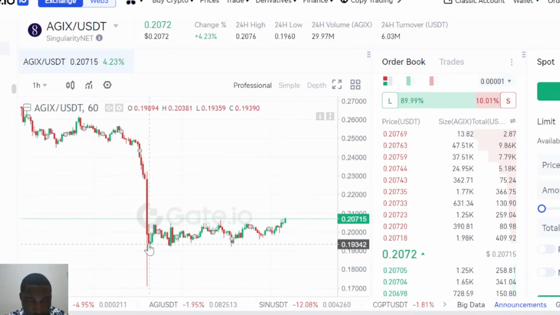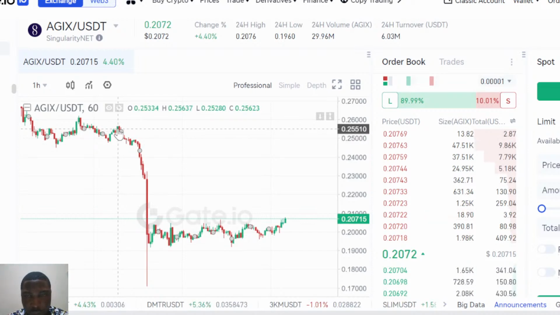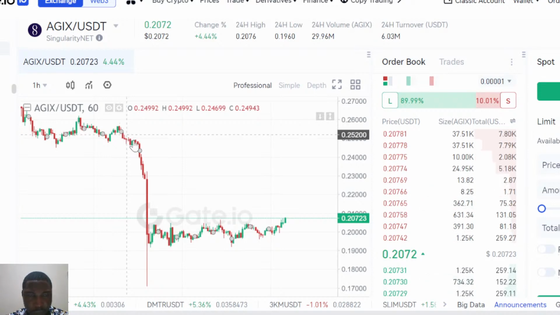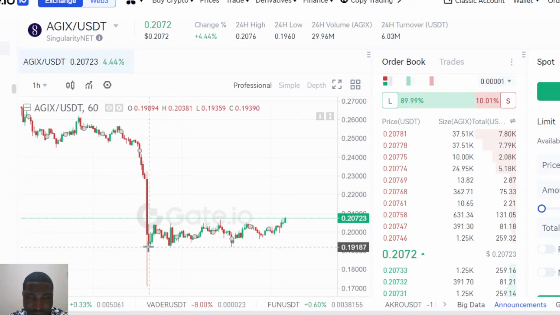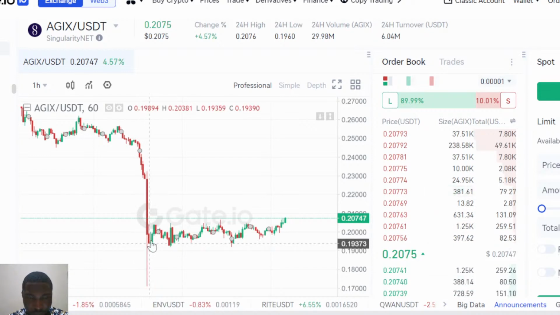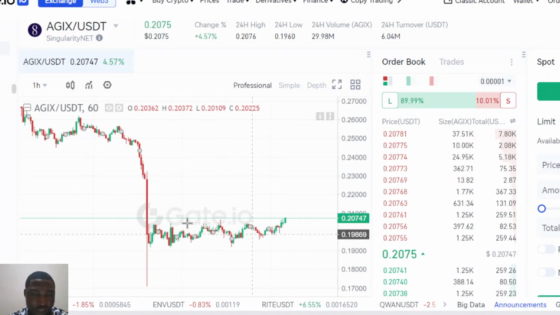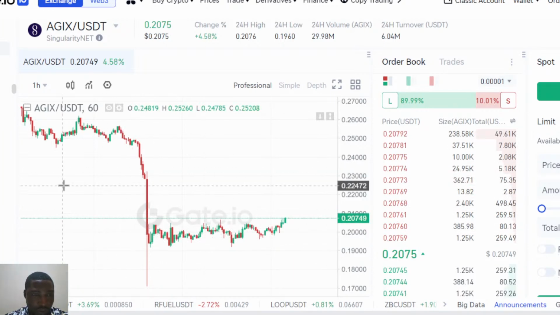Now, okay, this 1 year was around 0.02. Just imagine it was up here at 0.02, and we had a very drastic downfall in the market space, and it came down to 0.01. And right now it has been ranging over here. The market has been ranging so far.